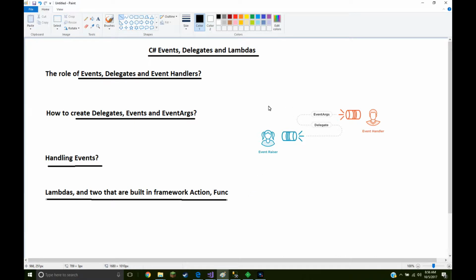So here's a little overview, a picture of the event trigger, the event handler, and a delegate being a pipeline and glue that glues these two together. Without the delegate, obviously it wouldn't work. And it also passes the event args.